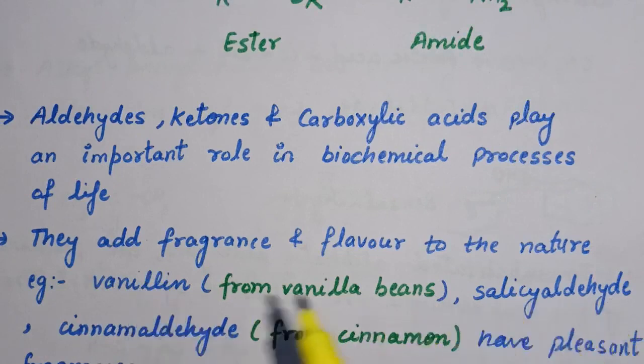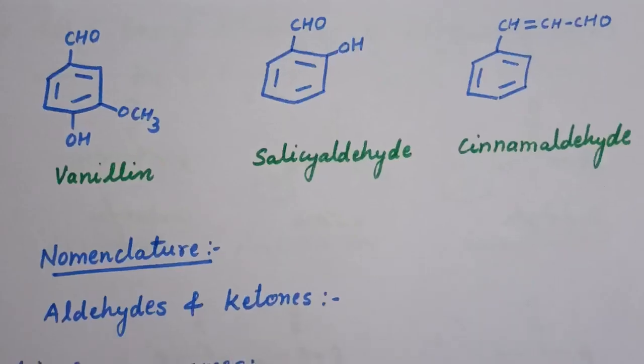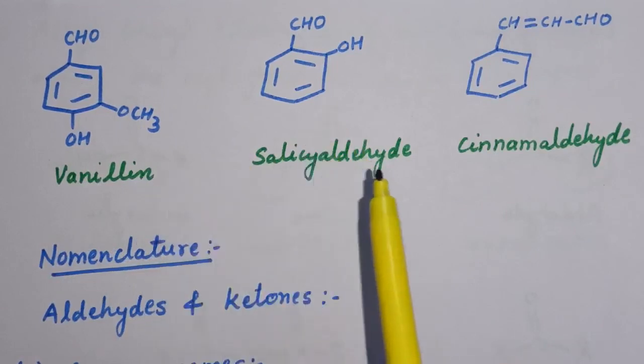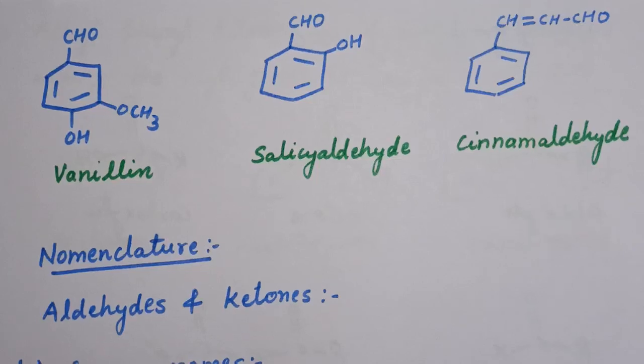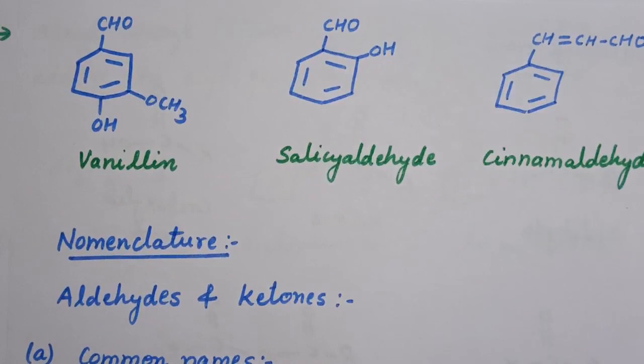Also salicylaldehyde, cinnamaldehyde obtained from cinnamon have pleasant fragrances, and they are used in many food products and pharmaceuticals to add flavors. Here is the structure of vanillin, salicylaldehyde and cinnamaldehyde. So aldehydes and ketones are used in many food products and they have very pleasant fragrances.